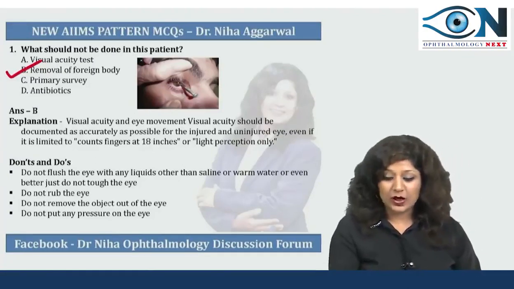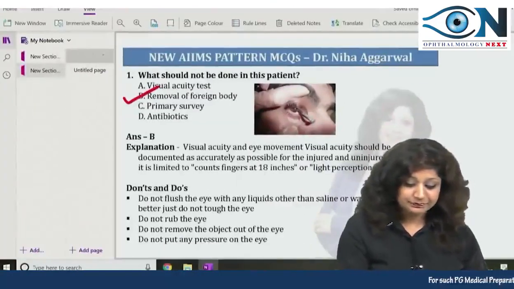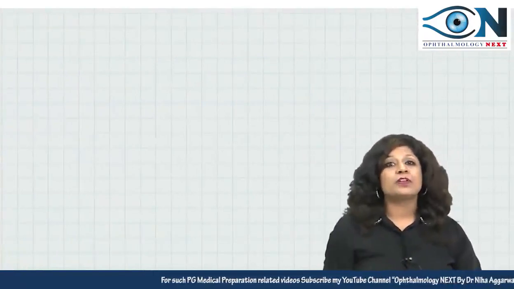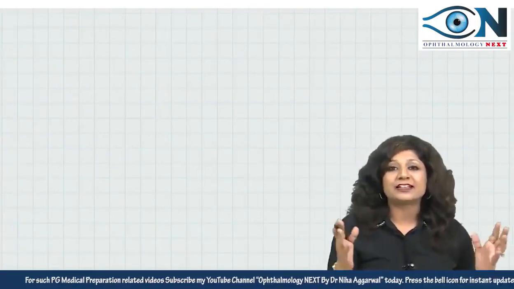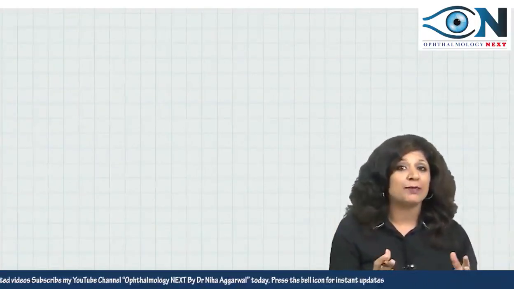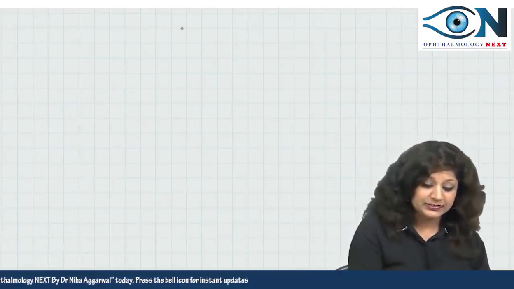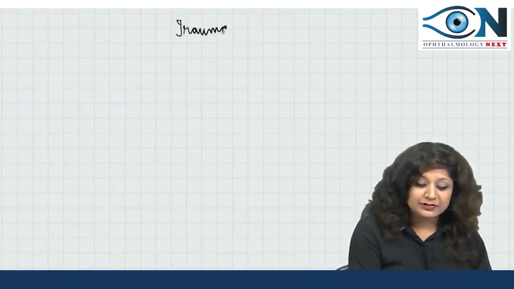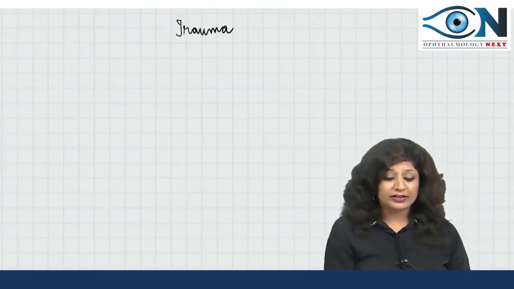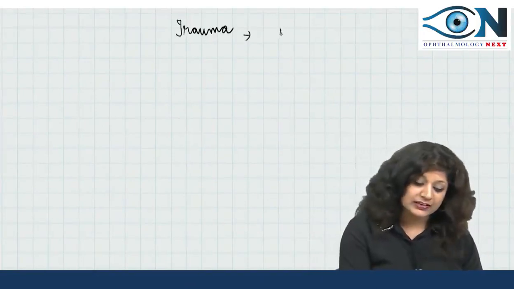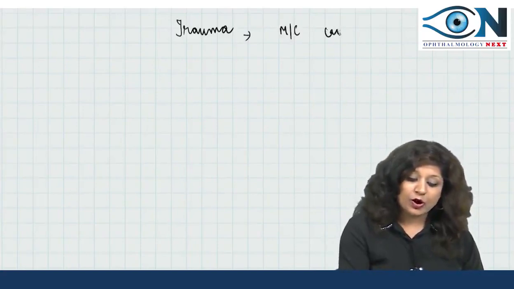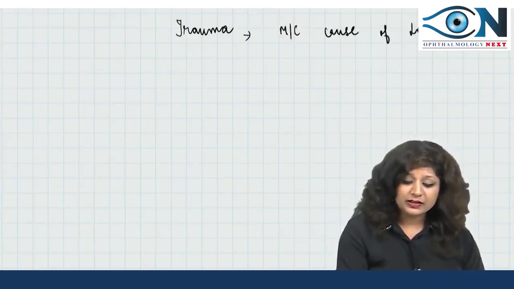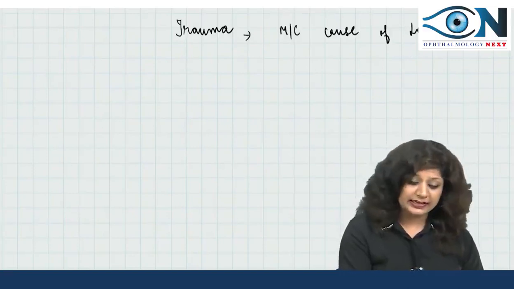Now let us see why this happens actually. For this, let us see what trauma actually does to the eye. Trauma is a very important thing and it is the most common cause of low vision in India.